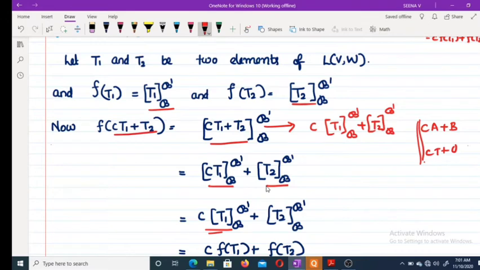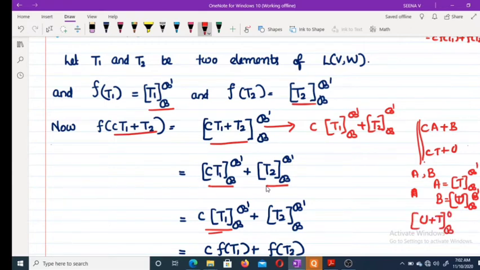This is not matrix addition. Okay, we have, suppose A is equal to T related to B and B dash, B is equal to U related to B and B dash, then the matrix of U plus T related to B and B dash is equal to A plus B.